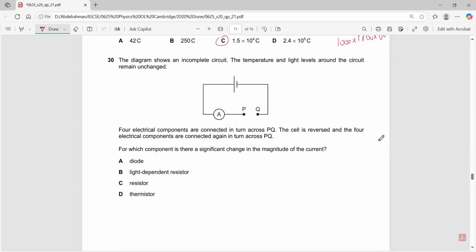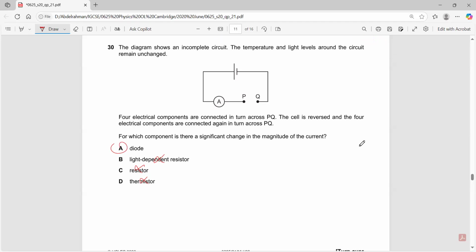Four electrical components are connected in turn across P and Q. The cell is reversed, and the four electrical components are connected again across PQ. For which component is there a significant change in the magnitude of the current? Would the thermistor cause a change? No, it can work in both directions. The resistor can also work in both directions. An LDR can work in both directions, but the diode would cause a significant change. Basically, it would cut off the current.